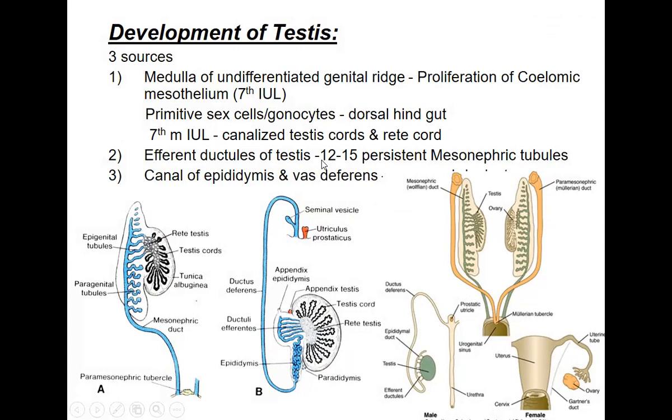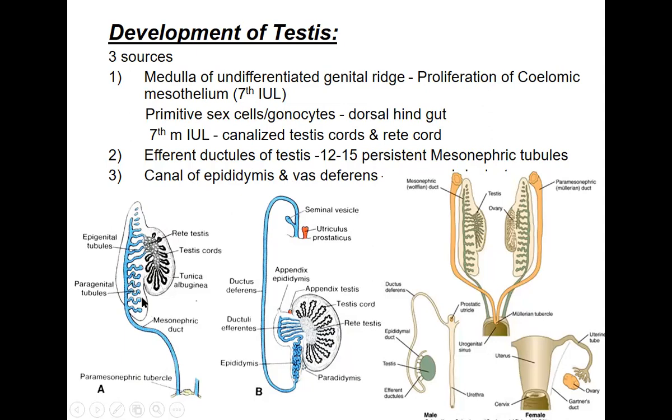Then the efferent ductules of the testis, 12 to 15, persist as mesonephric tubules. Later some of these will form the efferent ductules of the testis, which are persistent mesonephric tubules. The canal of the epididymis and vas deferens is also formed. Now there is canalization of the whole of the epididymis. So here this is the mesonephric duct. We'll talk about these ducts later.